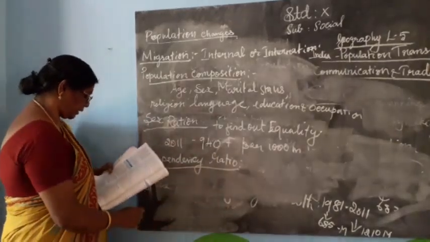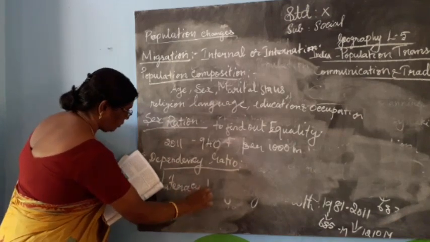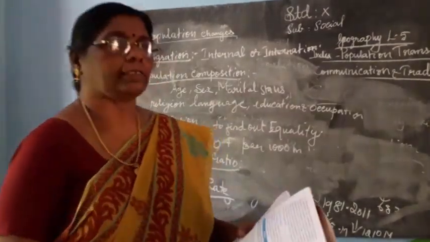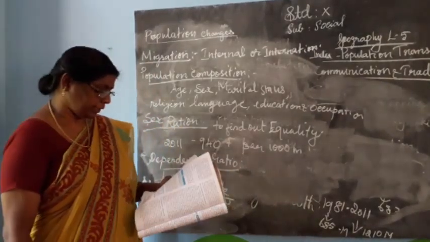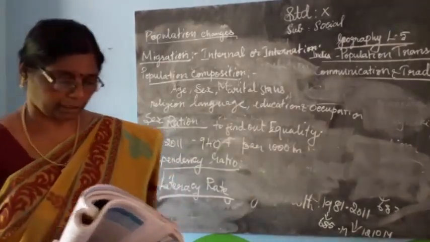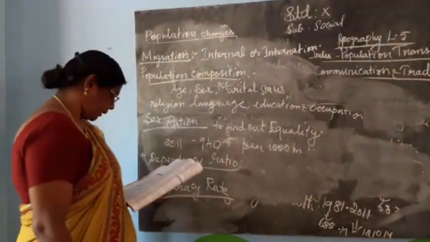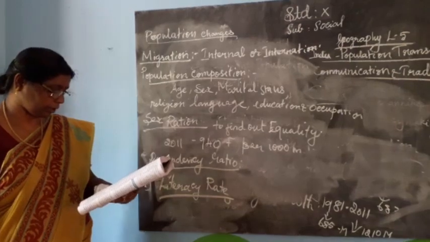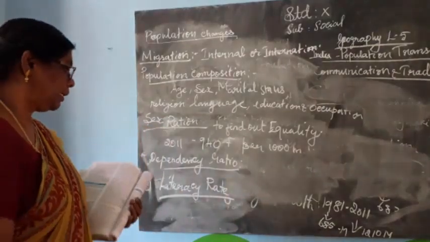The next one, literacy rate. What is meant by literacy rate? The people who are able to read and write are known as literate. Literacy rate is an important indicator of the quality of people. It is very important to find out the quality of the people. The percentage of literate people to the total population is termed as literacy ratio.